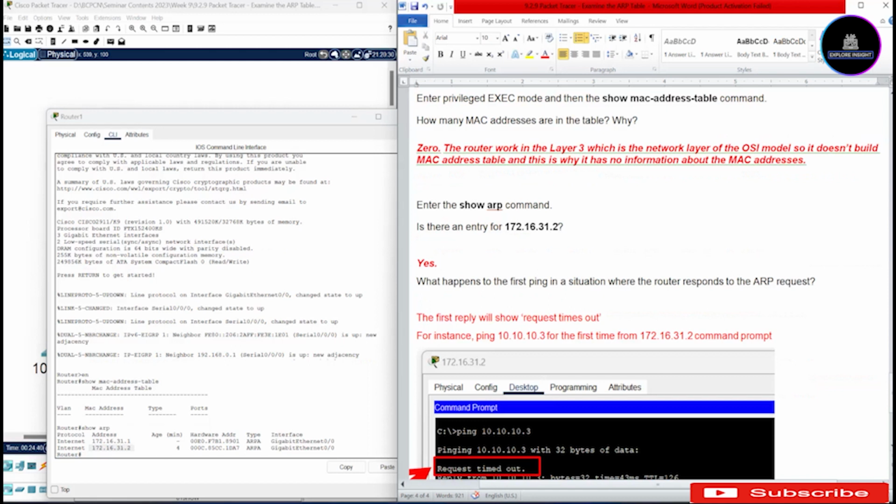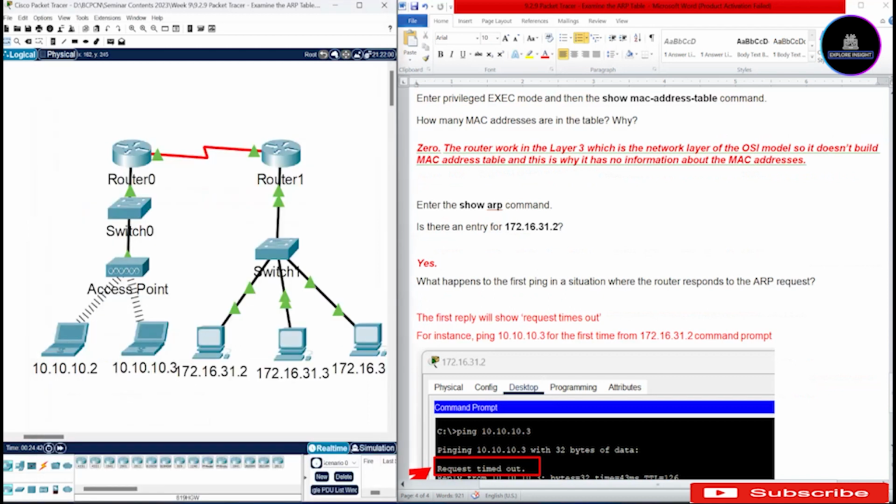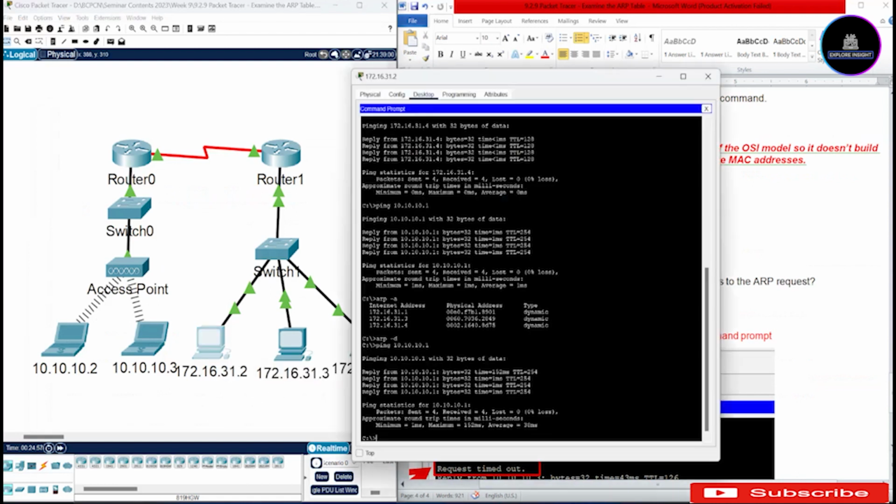I want us to try pinging 10.10.10.2 for the first time from 172.16.31.2. You can see that we've not pinged that IP before. So for the first time, let's see the response we are going to get.